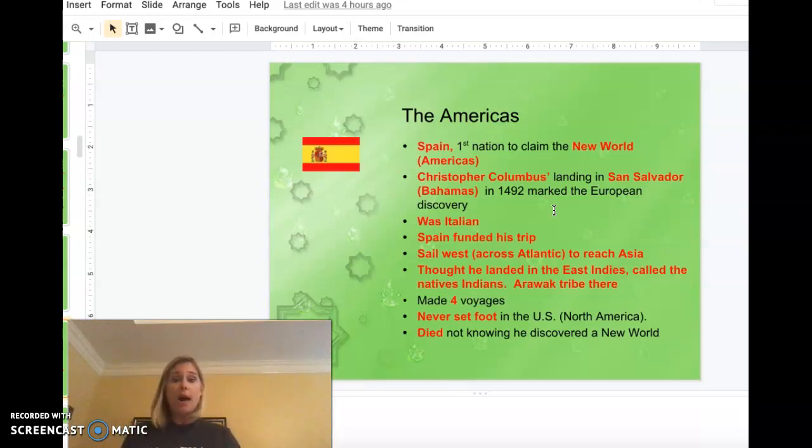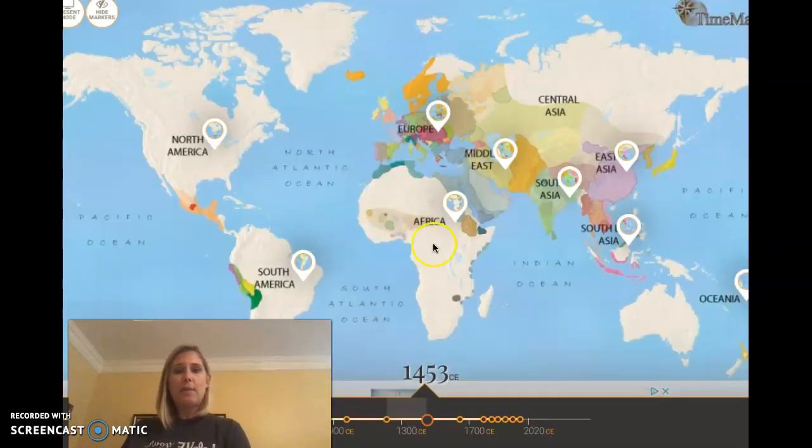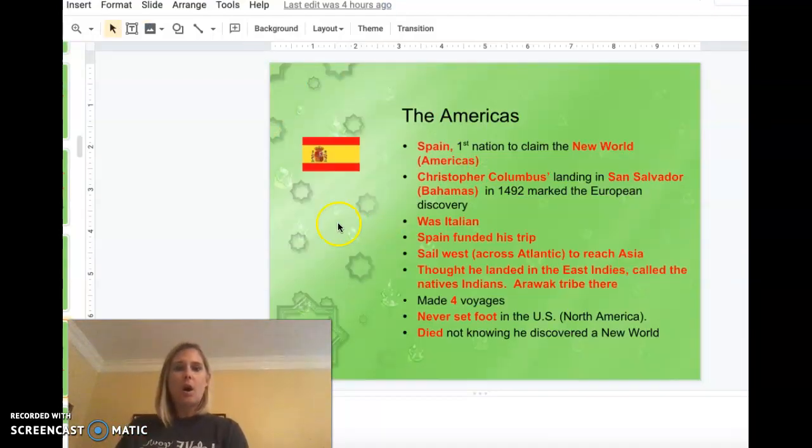Now, he thought that actually was the East Indies. See here with this statement? He thought that he landed in the East Indies. So again, if you were to look at my bigger map, he thinks this area right here is over here, like some of these little islands right off the coast of Asia. So he thought he was right off the coast of Asia in what's called the East Indies, where the Spice Islands are. And so he obviously sees a lot of native people.